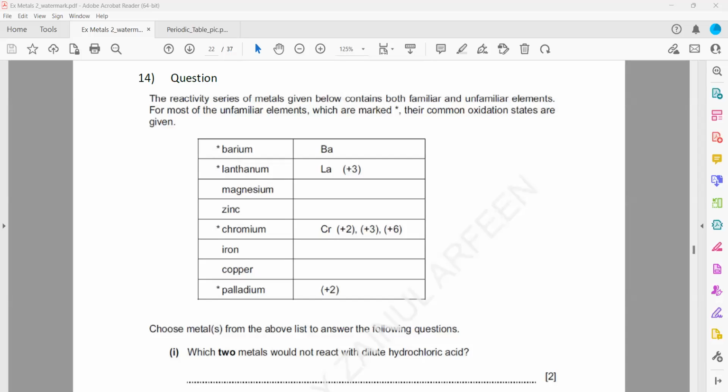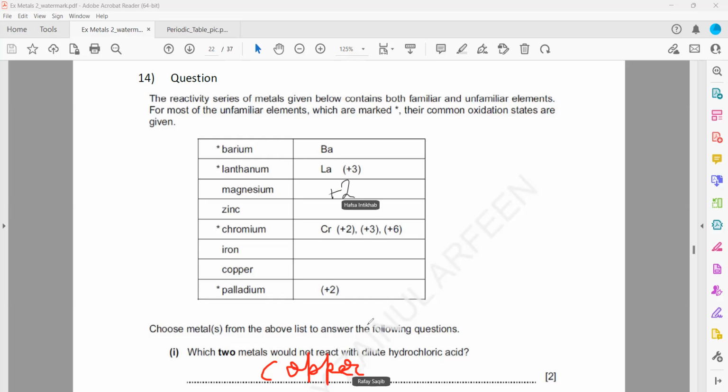In question 14, the reactivity series of metals is given, which contains both familiar and unfamiliar metals. Like some of the metals you have studied before, you know about their reactivity and position, and some of them are unfamiliar to you. For most of the unfamiliar elements, which are marked with an asterisk, their common oxidation states are also given, like barium, lanthanum, chromium, palladium. You have to choose a metal from the above list to answer the following.